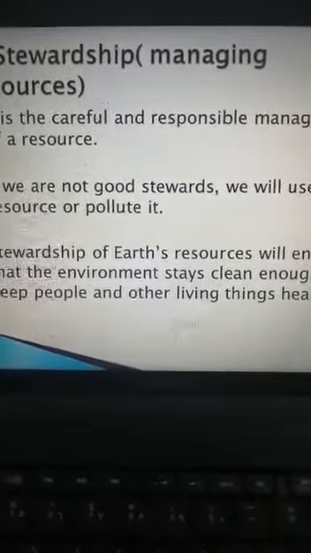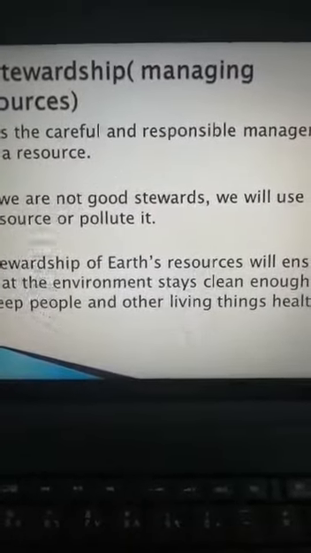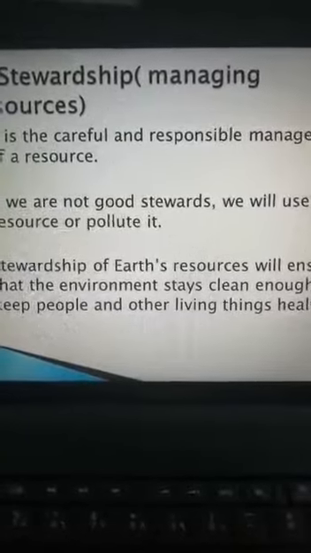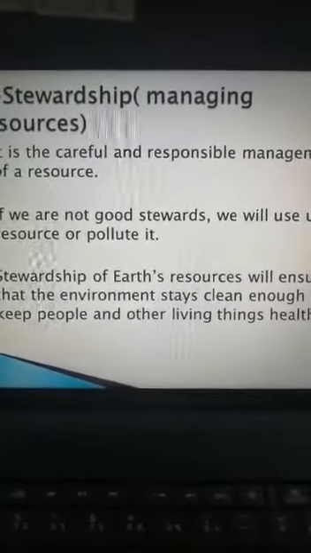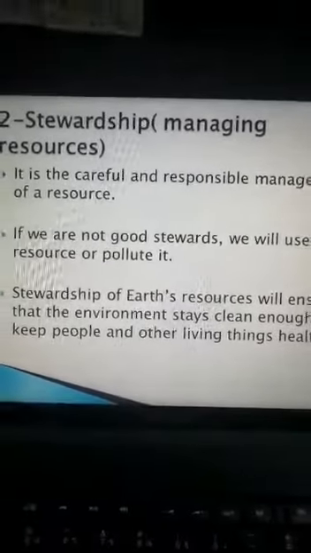Stewardship means managing resources, the careful and responsible management of a resource. If we aren't good stewards, we will use up a resource or pollute it.